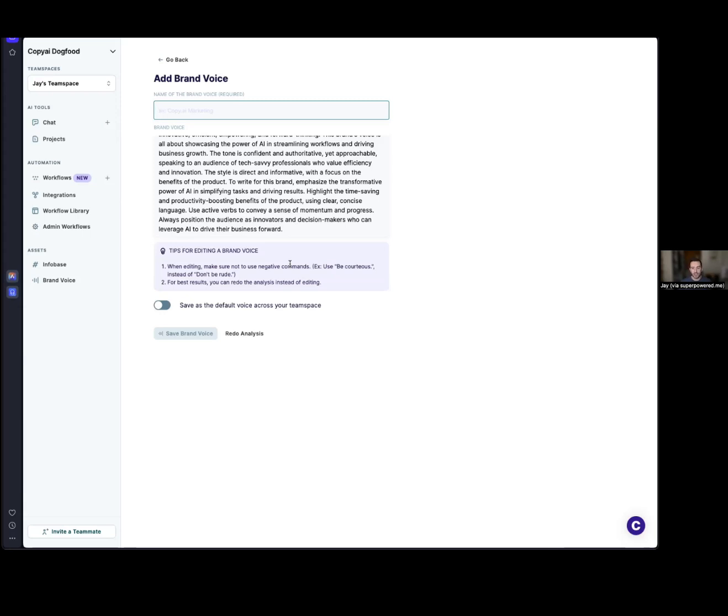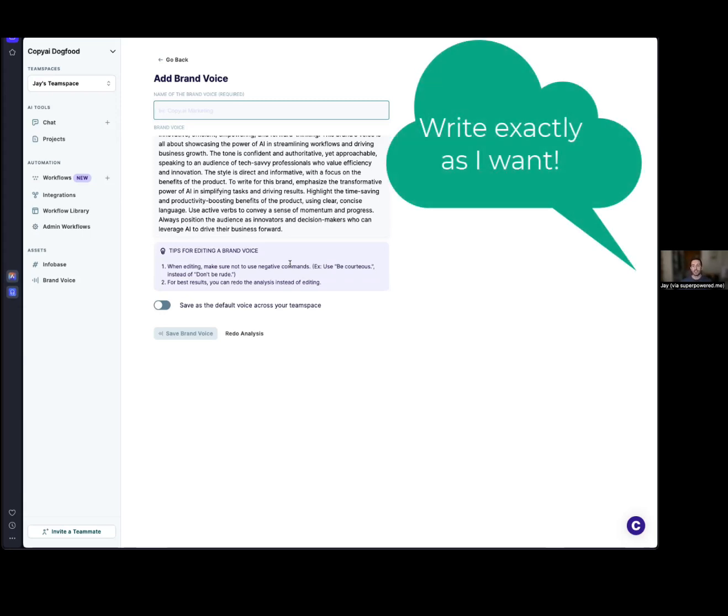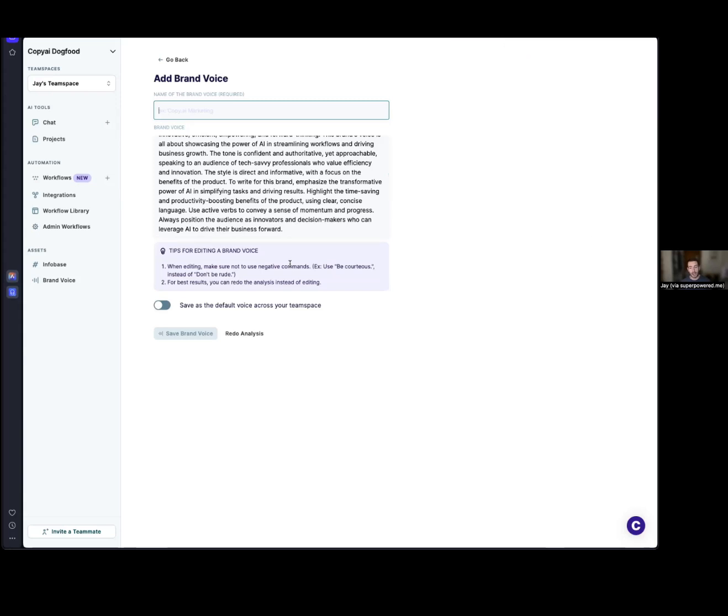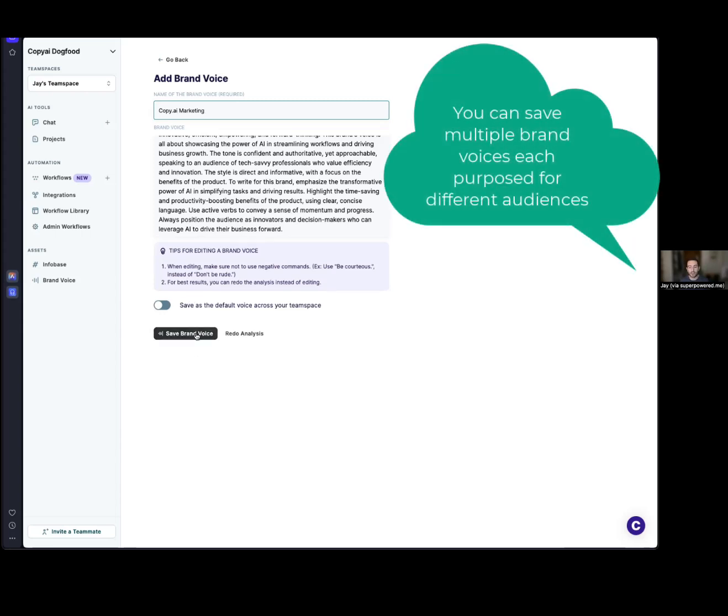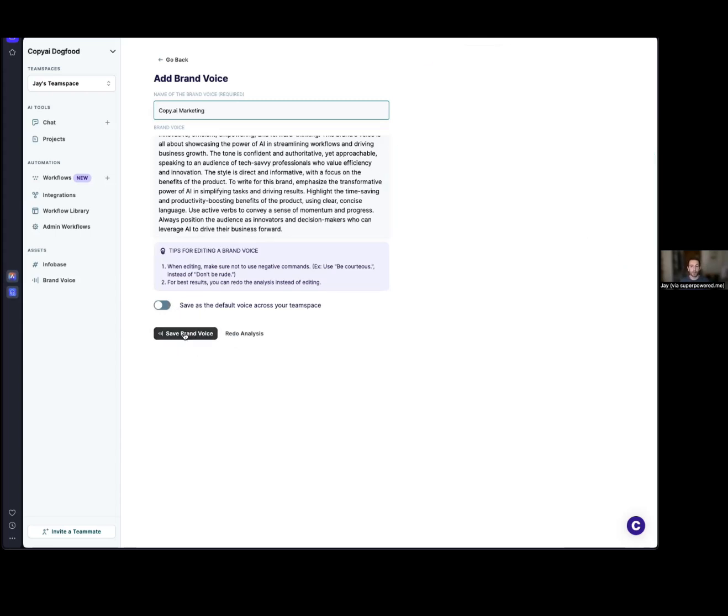And you can imagine the value of this as you have different voices that you might want to use for different types of content that you might want to create. So in this case, I will call it Copy.ai marketing. And so I'll save the brand voice. You can also make it the default across the team space, but I won't.